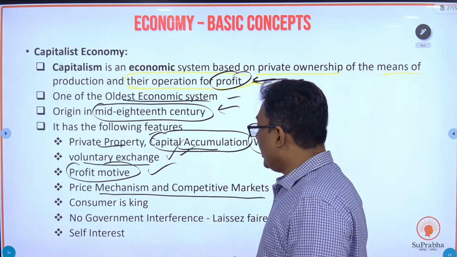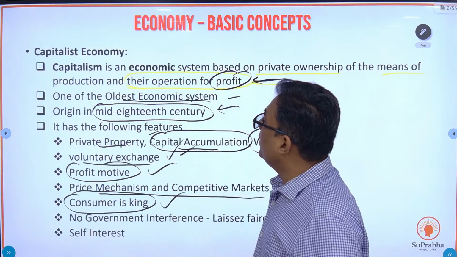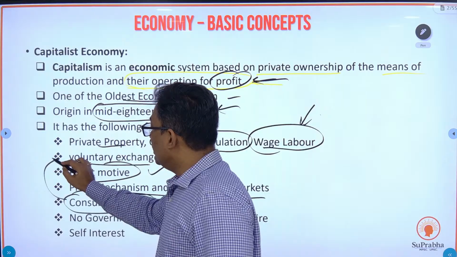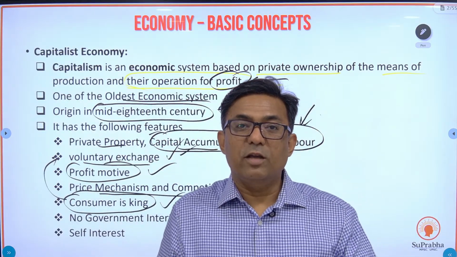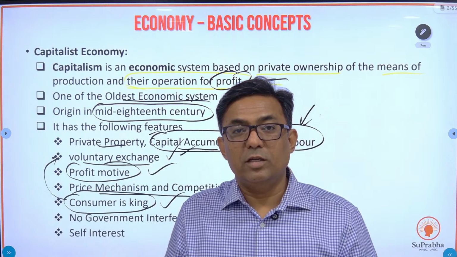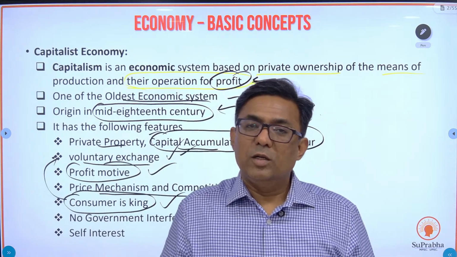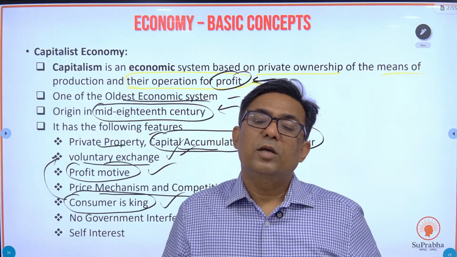Then, the consumer is the king in a capitalist economy, because you have voluntary exchange. No one is going to force you. So consumer is the king. If today I feel that my service provider, VI, is not giving me good service, I can immediately move. There is number portability, I can immediately port my number to Airtel.